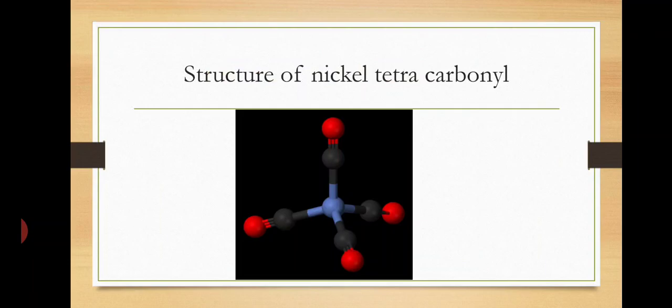Next is the structure of nickel tetracarbonyl. Here the central metal atom is nickel, and this nickel atom combines with 4 CO ligands and forms nickel tetracarbonyl.